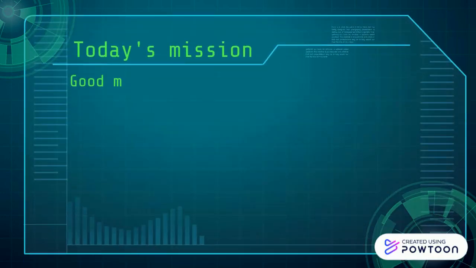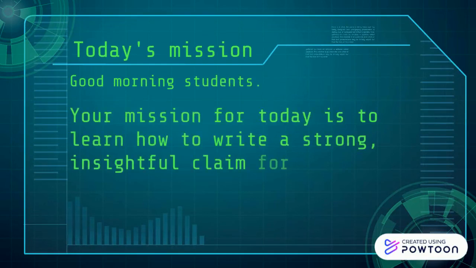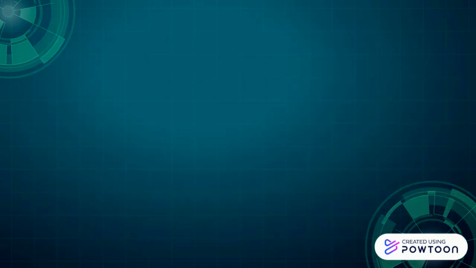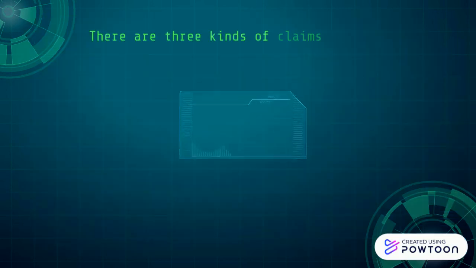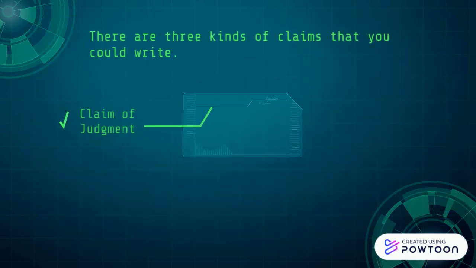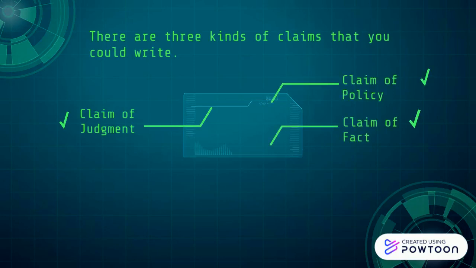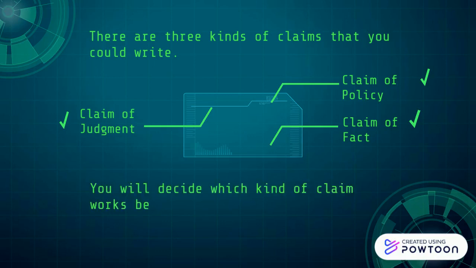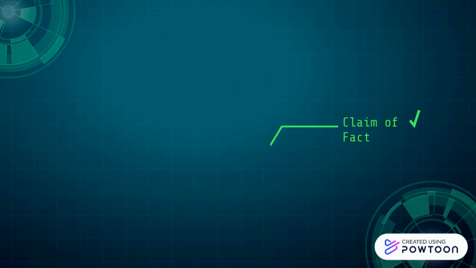Good morning, students. Your mission for today is to learn how to write an insightful claim for your argument essay. There are three kinds of claims that you could write. You can write a claim of judgment, a claim of policy, or a claim of fact. You'll decide which of these kinds of claims works best for your topic.